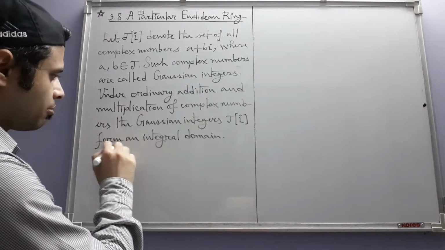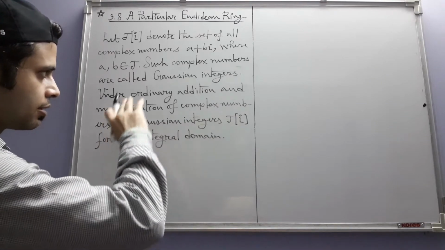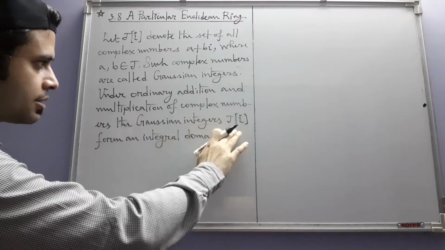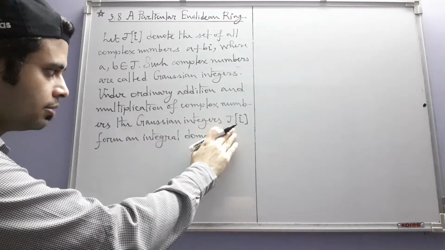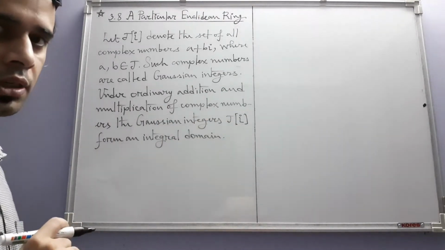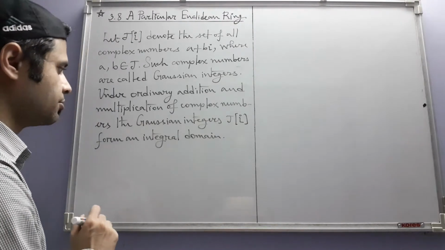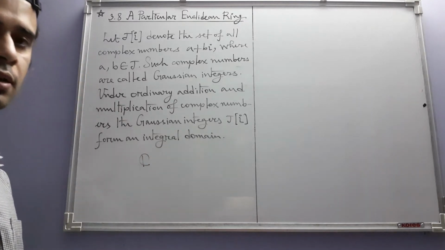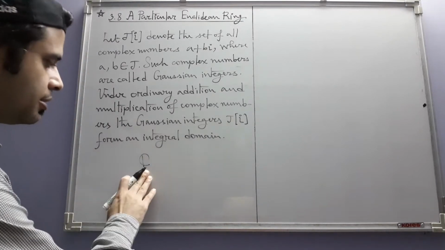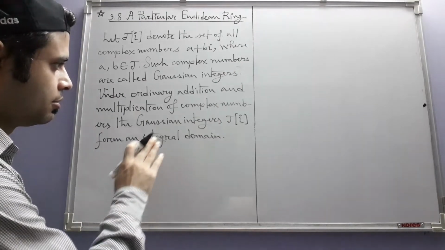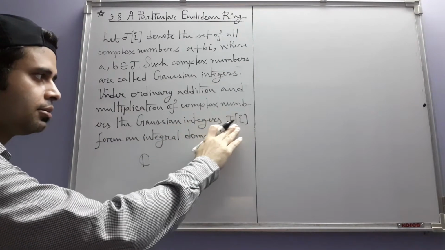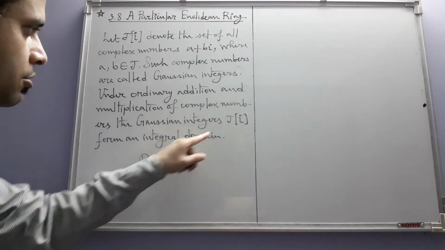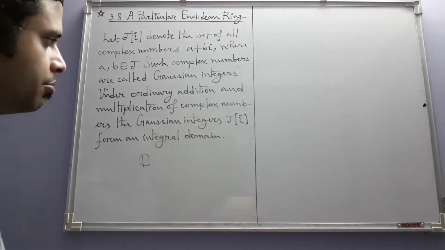Also, the multiplication is commutative, so this then turns out to be a commutative ring. What else is true? Since the complex numbers form a field, this ring is an integral domain. The same is true for this subset also, J[i]. There are no zero divisors. So this indeed is an integral domain.